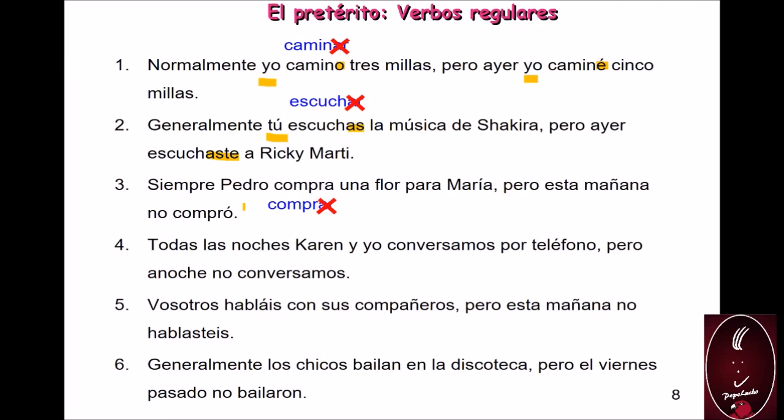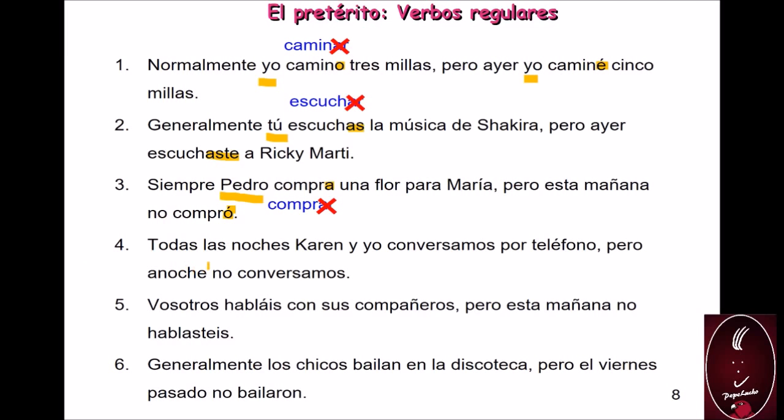That's the stem. This action took place in the present tense. The subject is Pedro, third person, él, ella, usted. So what is the ending for the present tense? Compra. But this morning, so the action took place this morning, no compró. So the ending for the third person in the preterit is ó with accent.